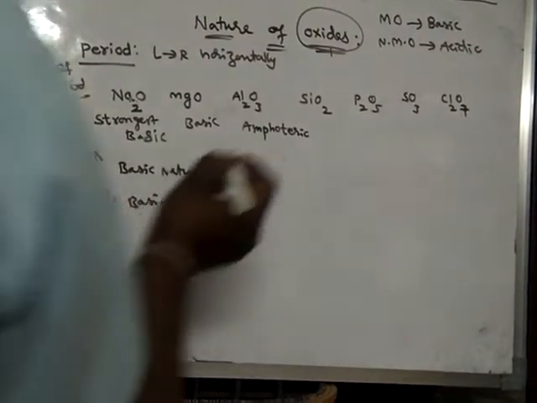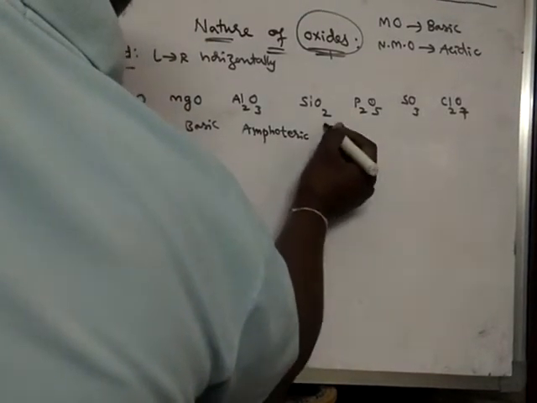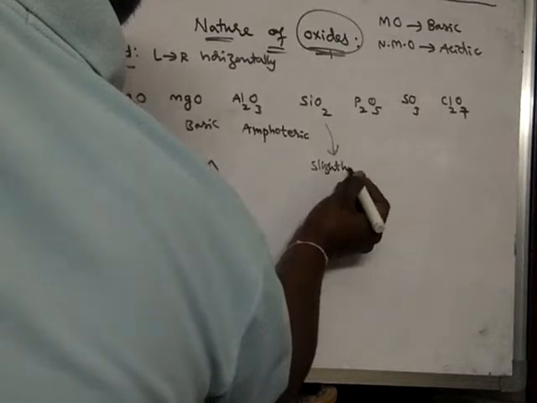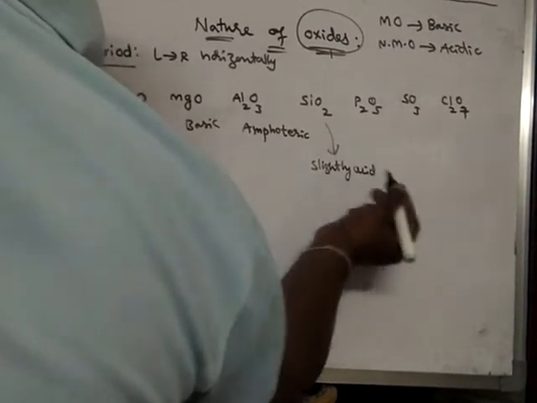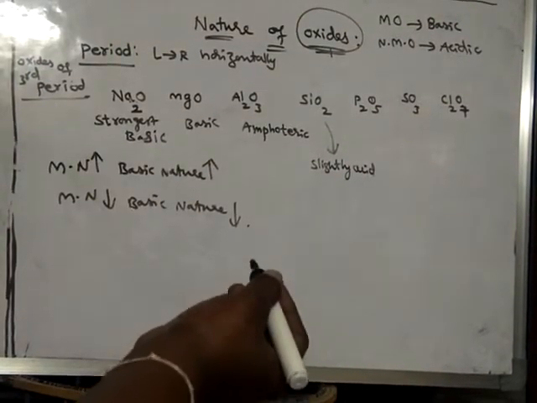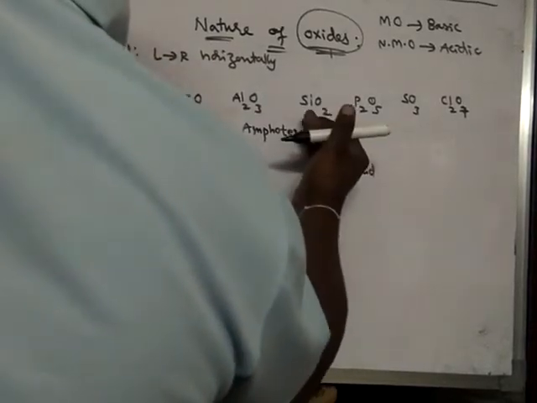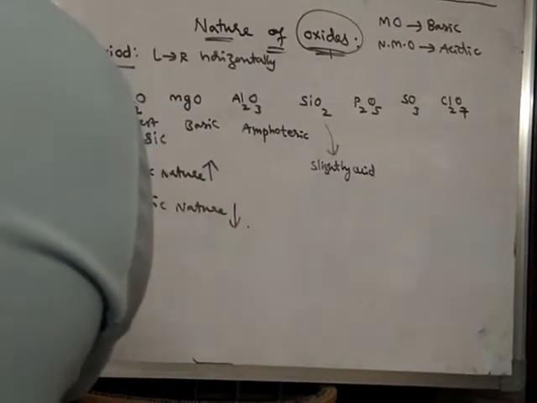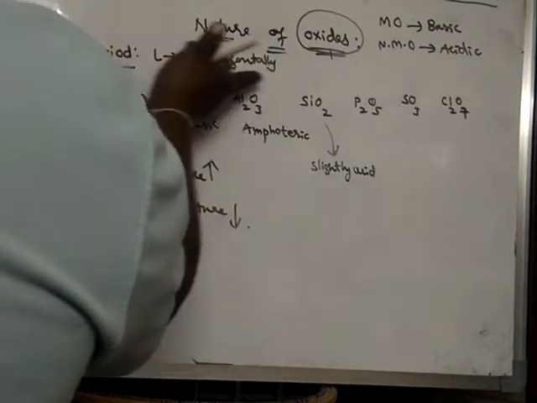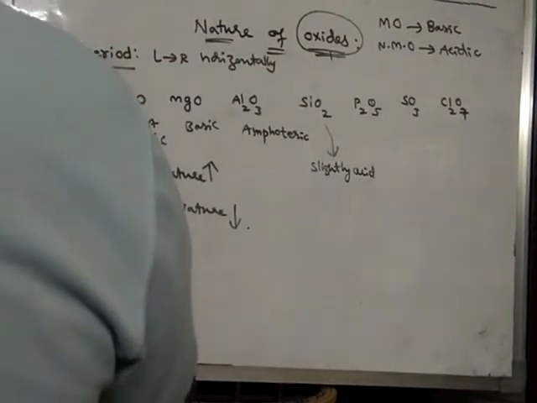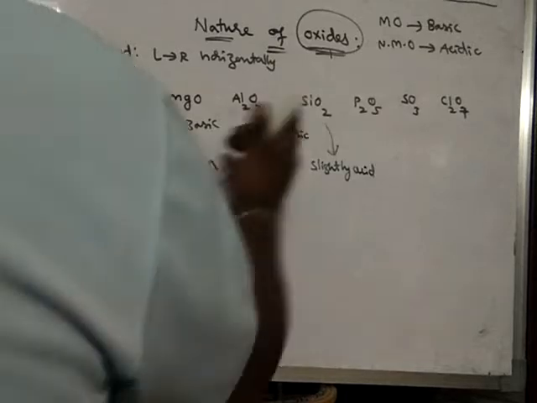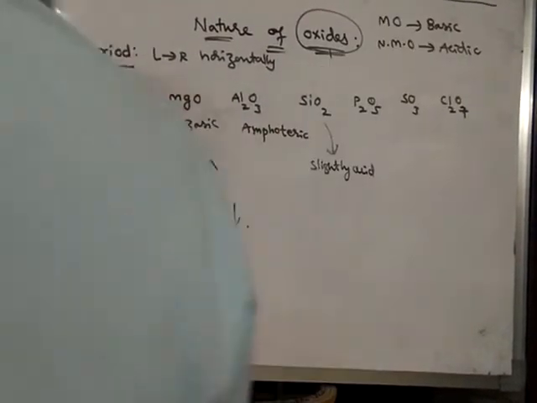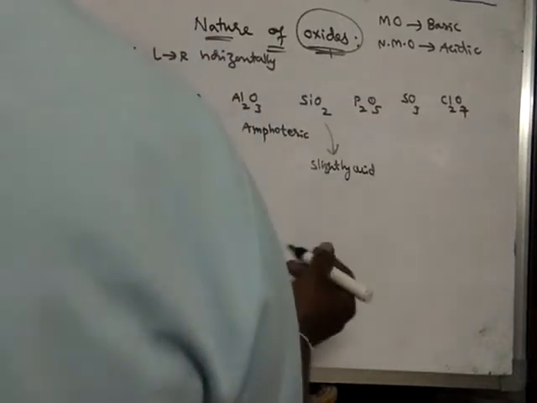Silicon dioxide is slightly acidic in nature. From here onwards, non-metallic character increases, and metallic character decreases along a period. Up to here only metals, and from here non-metals start.